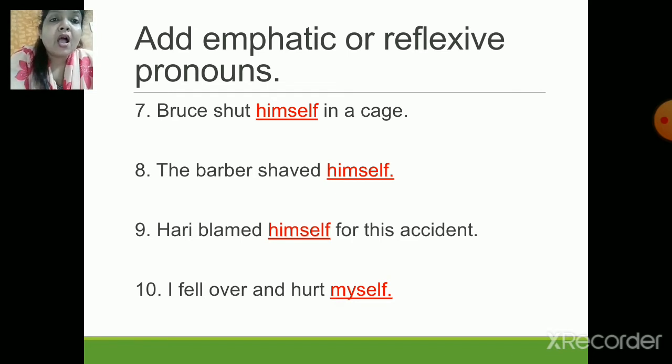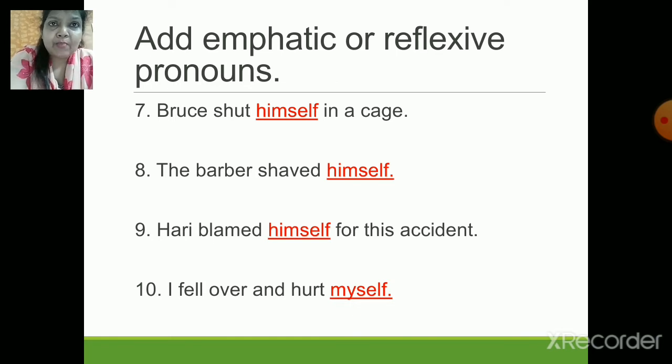Next one, I fell over and hurt myself. So see children, if your writing skills and communication skills are really good and excellent, it's very easy to understand and identify the correct pronoun and add it in the blanks which are given.